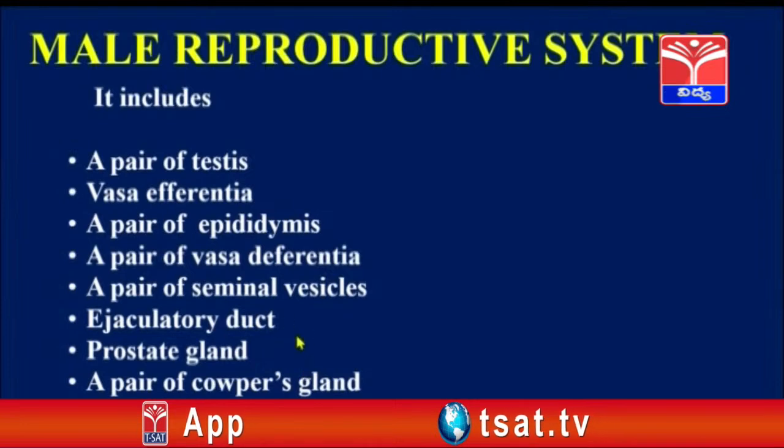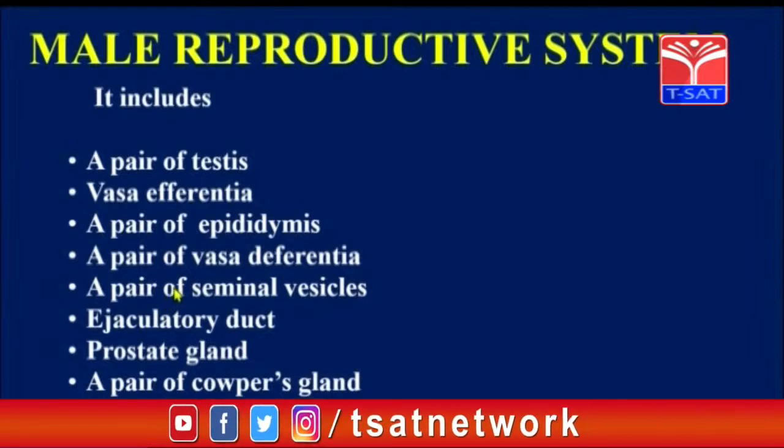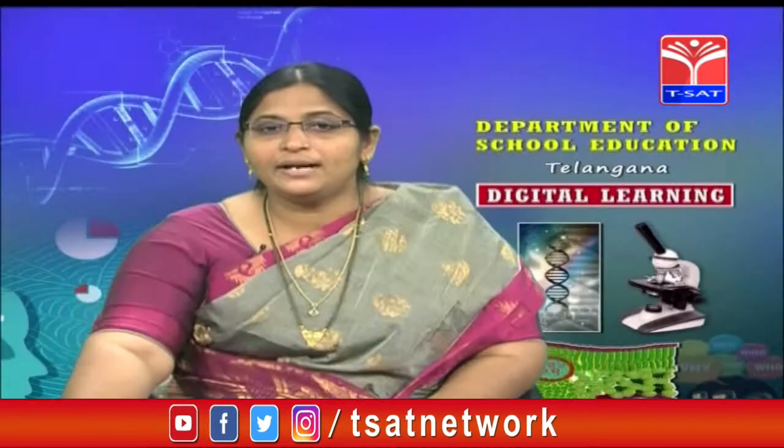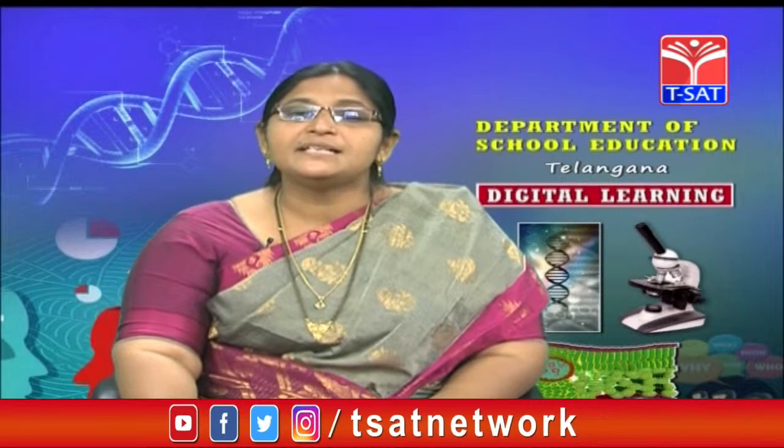This seminal plasma plus the sperms together are called semen, and now this semen is ejaculated outside through the ejaculatory duct, and here you can see a structure called the penis. From this, the semen is excreted outside, and that process is called ejaculation. So this is about the human male reproductive system.